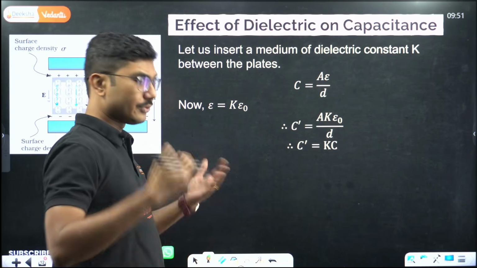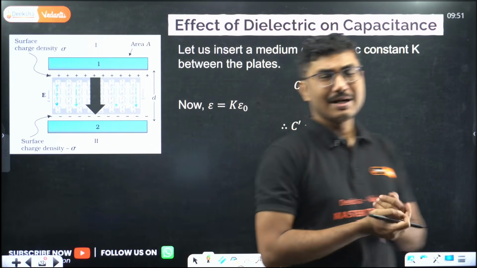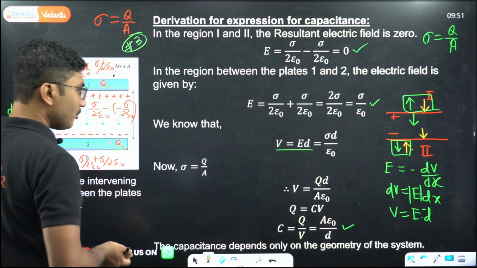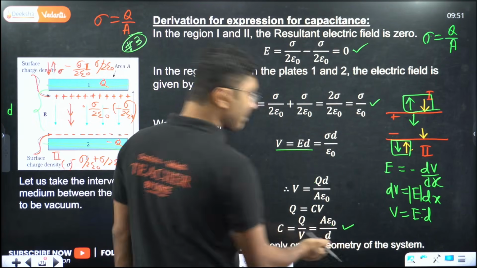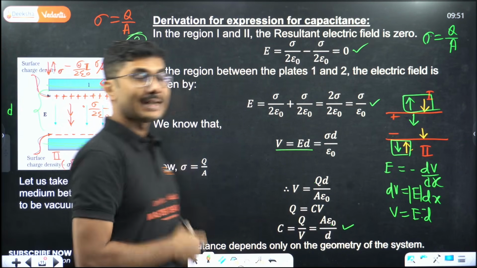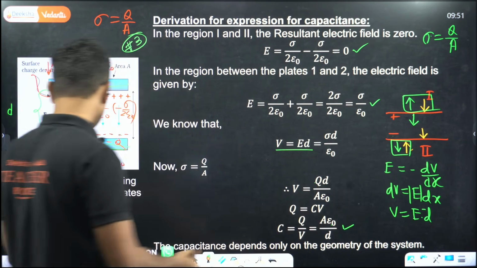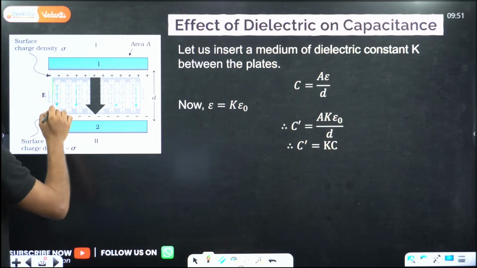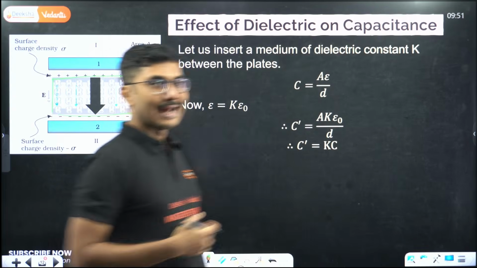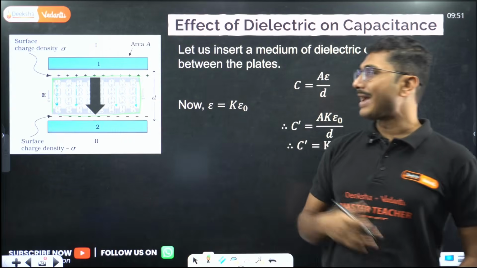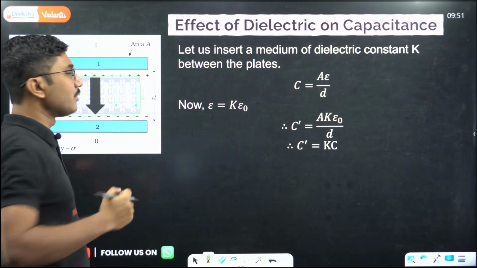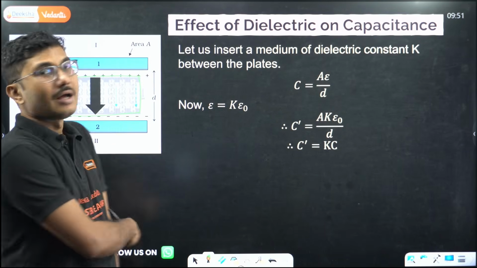Okay, so far we are using air. That's why in the formula, if you go back and check, it is A epsilon naught by D. That means inside the plates was air. Now if you insert a dielectric medium such as this, what will it do? The dielectric medium will polarize itself, and then what will happen is it will actually increase the capacitance.